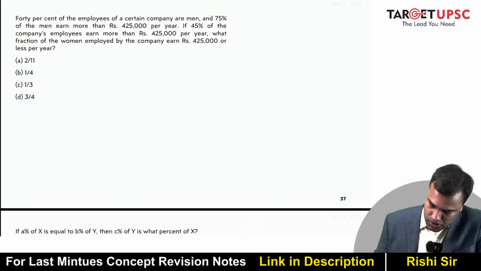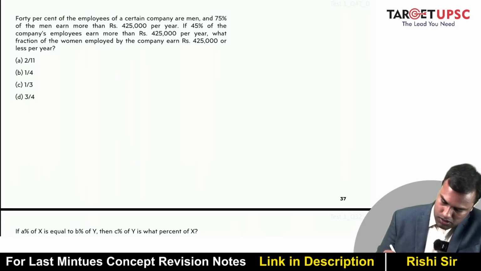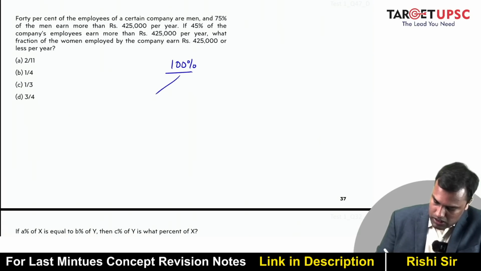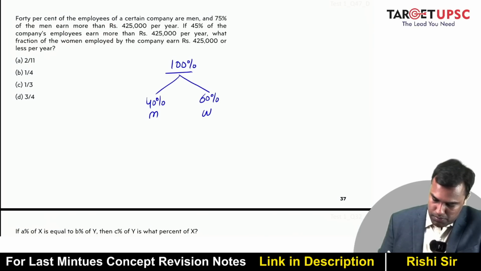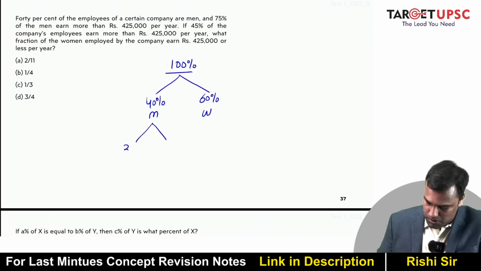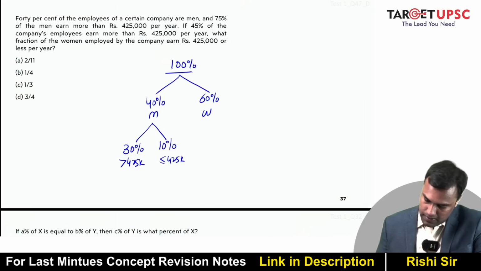40% of the employees of a certain company are men and 75% of the men earn more than 425,000 per year. Okay, so 100% are employees. 40% of the employees in the company are men. So 40% are men. So 60% will be women. And 75% of the men, 75% of 40% is basically 30%. So remaining 10%. So these are more than 425k. These will be less than or equal to 425k.